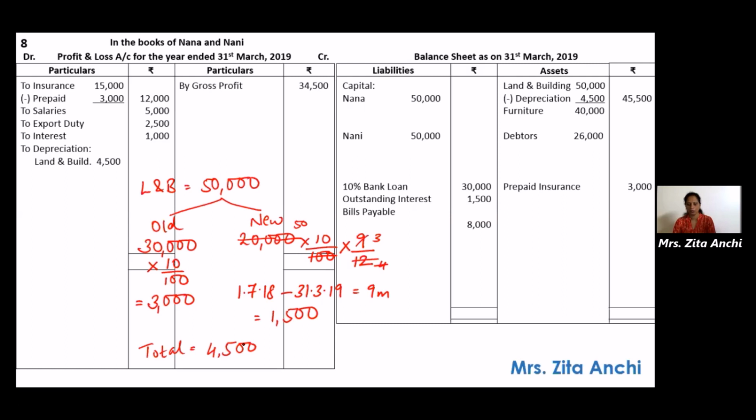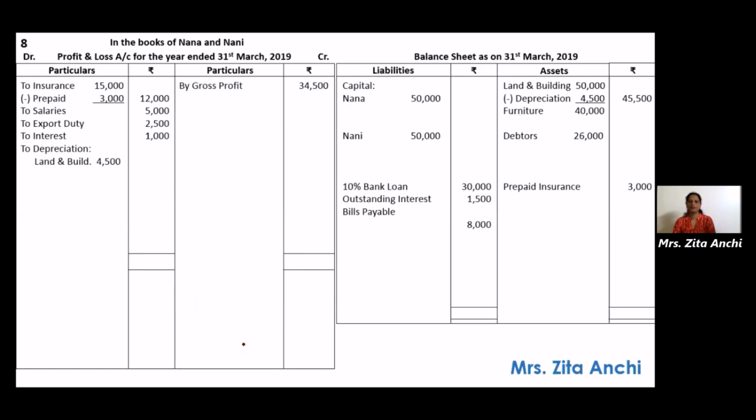We have one more asset to be depreciated, that is furniture at 5%. So now straight away, less depreciation, take furniture, $40,000 at the rate of 5%.